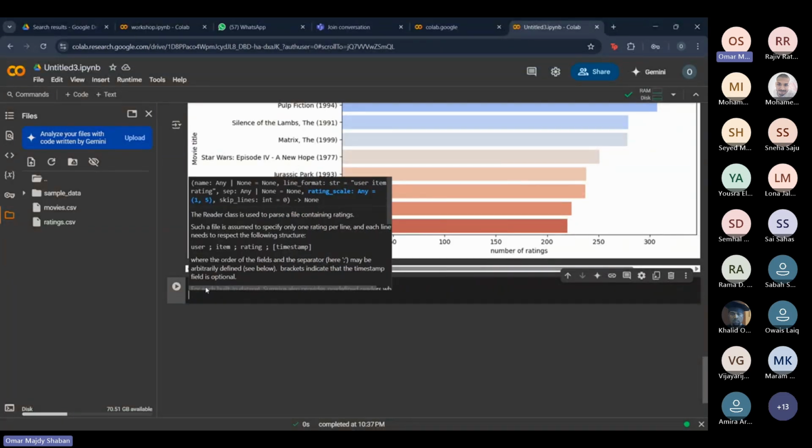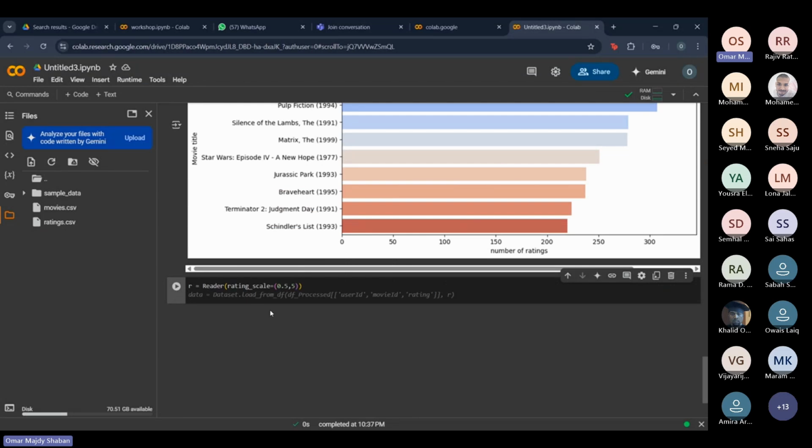Okay. So for the model to give you a good recommendation, it needs a range to interpret these ratings. Think of a reader as a translator that helps recommendation systems understand the ratings of your data set. For example, imagine that you're a teacher collecting movie ratings from students. Maybe some students are using a scale of 1 to 5, from 1 star to 5 stars, and other students are using a 0 to 10 scale, from 0 stars to 10 stars.